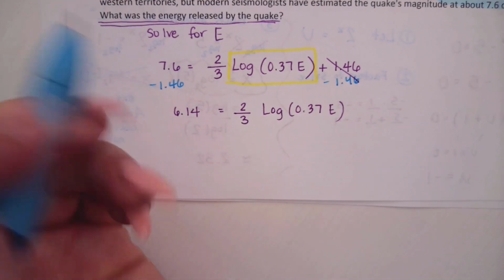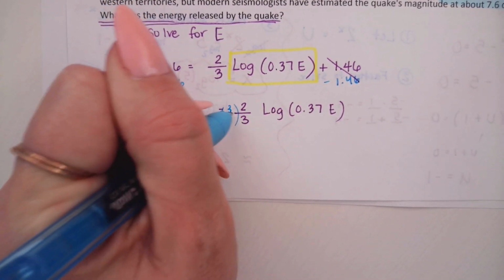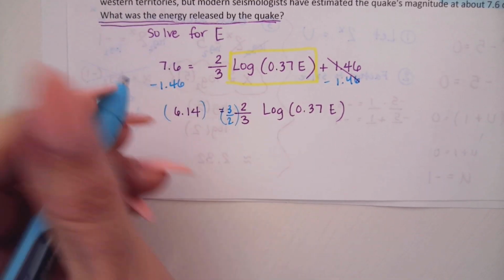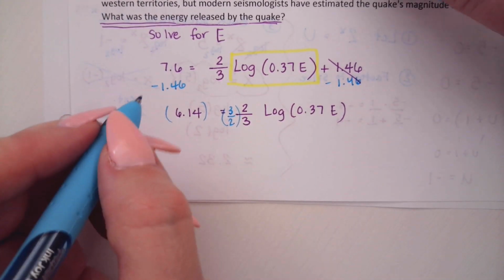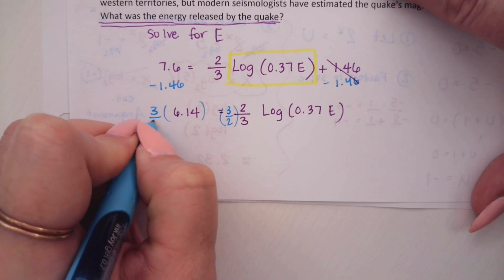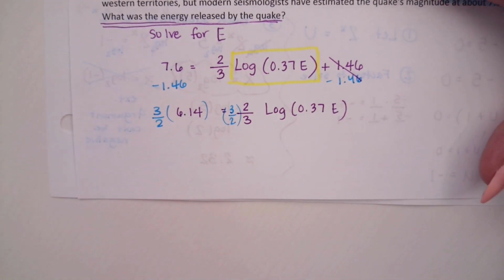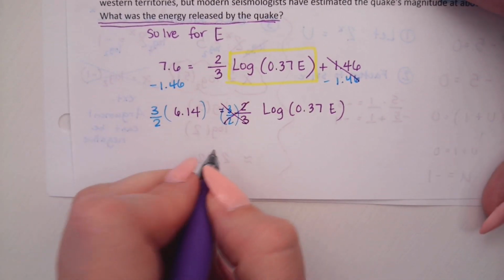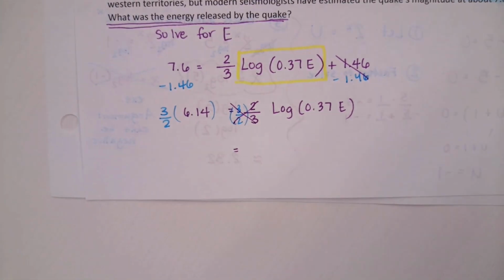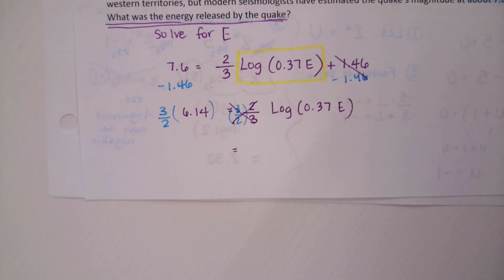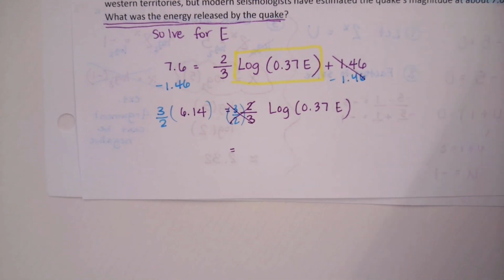Divide by 2/3 or multiply by 3/2, which is like multiplying by 1.5. Okay. 3/2 times 6.14, 9.21.